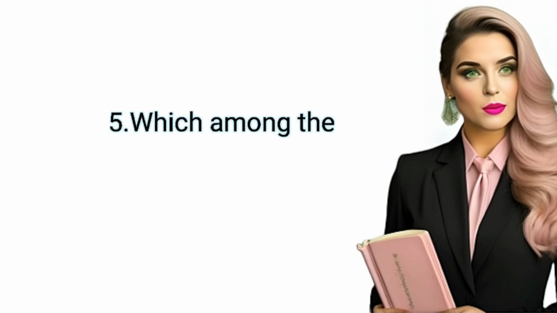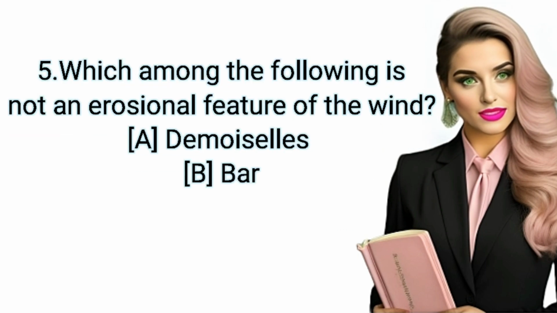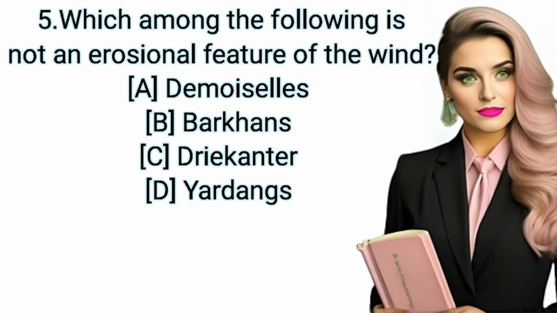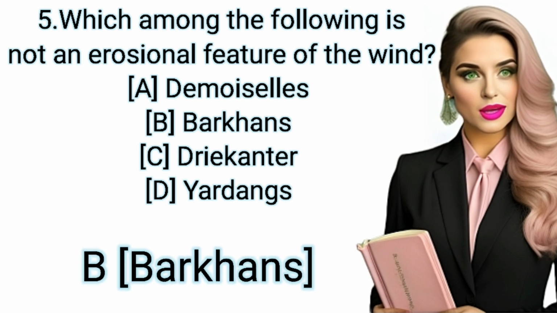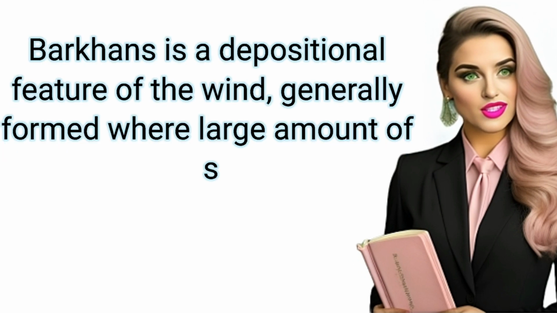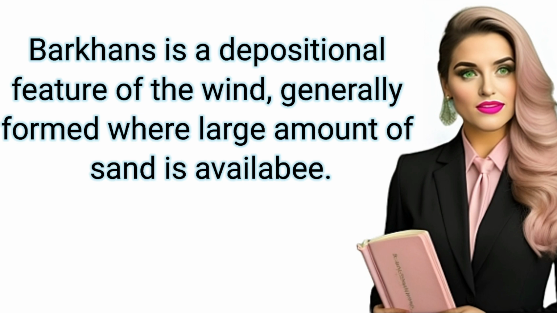Question 5. Which among the following is not an erosional feature of the wind? A, demoiselle. B, barkans. C, drikanter. D, yardangs. Correct answer, B, barkans. Notes. Barkans is a depositional feature of the wind, generally formed where a large amount of sand is available.